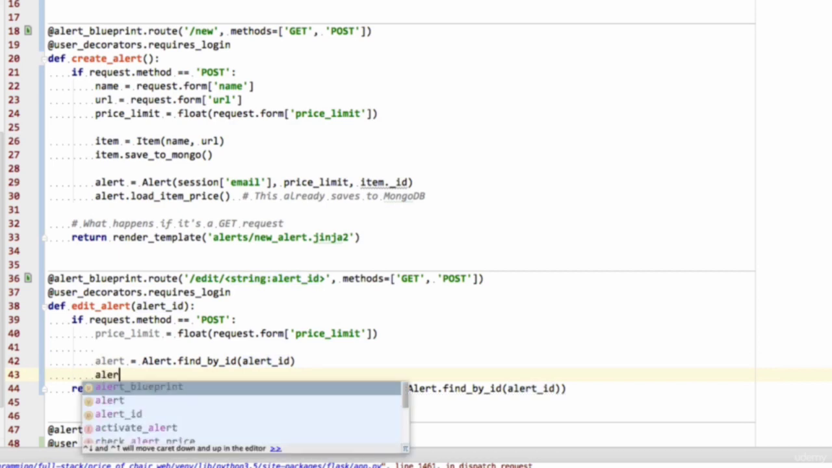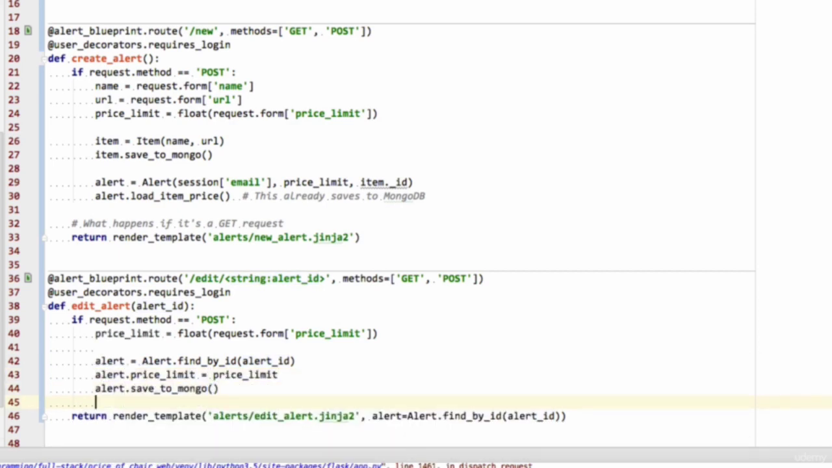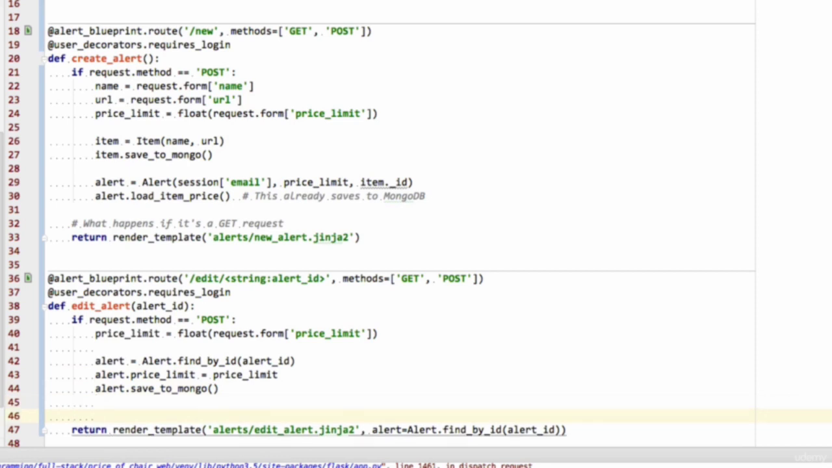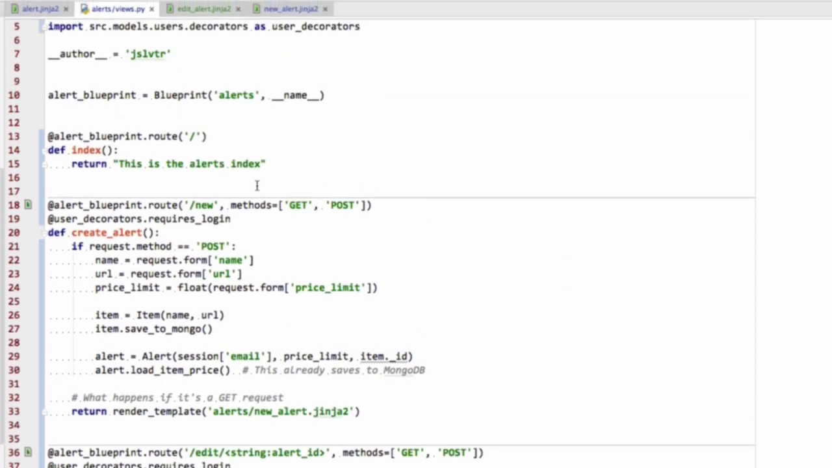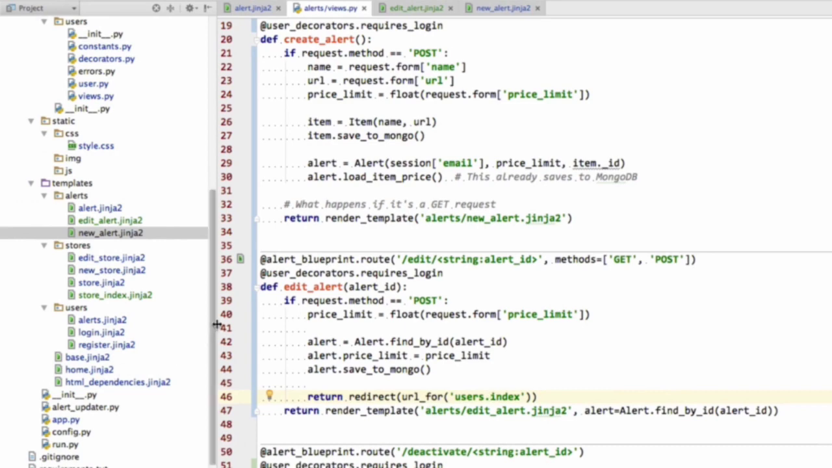And now we're setting the price limit to be the price limit, and then we're saving to Mongo. Finally, at the very end of it, we are going to return a redirect to url_for the index in this, sorry, not the index, the users.alerts, isn't it? I can never remember what it is called.